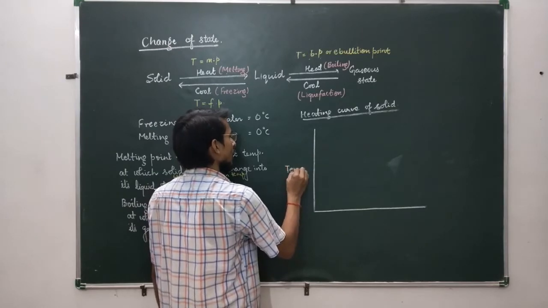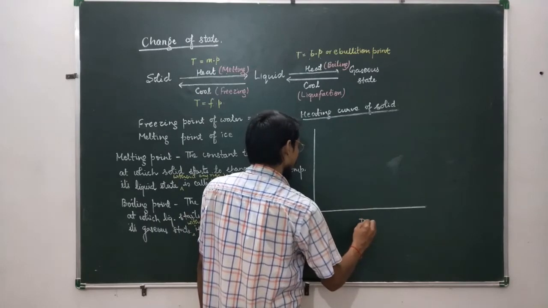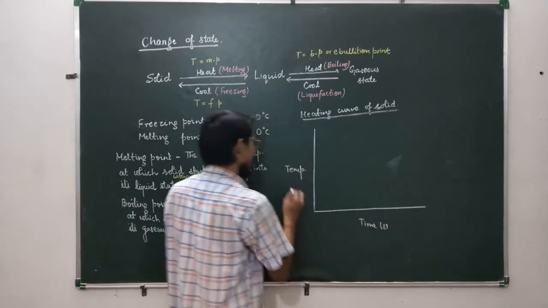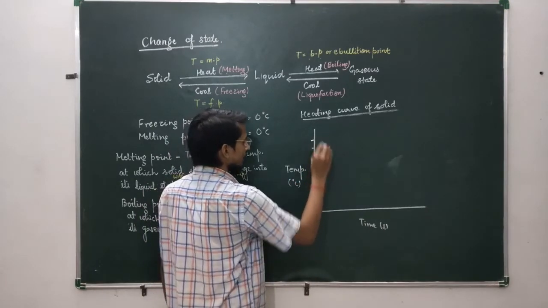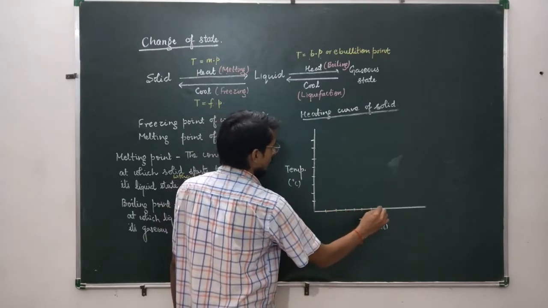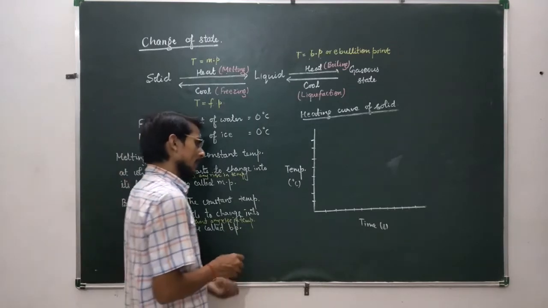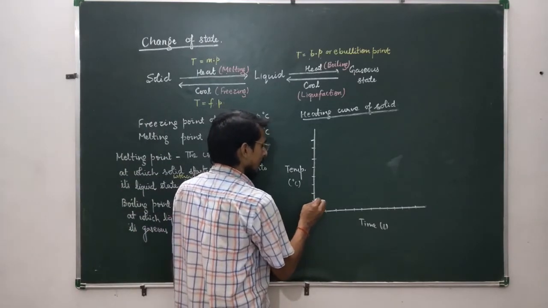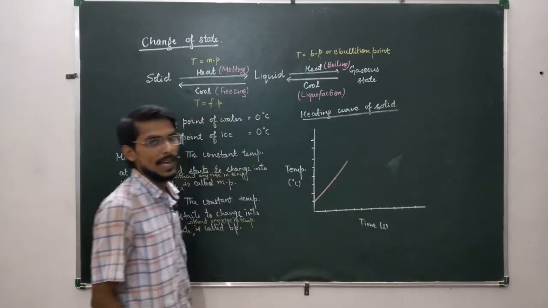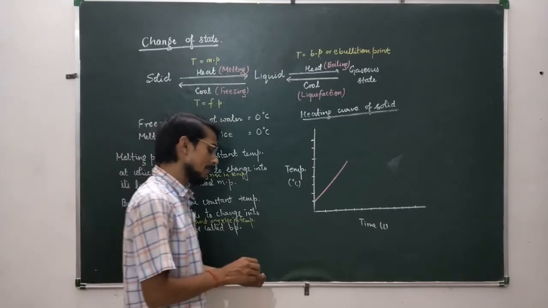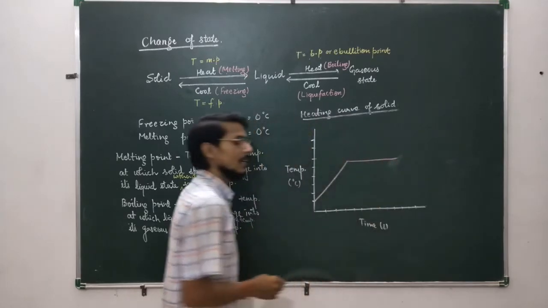here it is temperature and here I have time in seconds, temperature in degree Celsius. So if we draw a graph between temperature of solid and time, then we will see that initially the temperature of solid will go on increasing with the time, but after some time the temperature becomes constant and there is no increase in temperature.